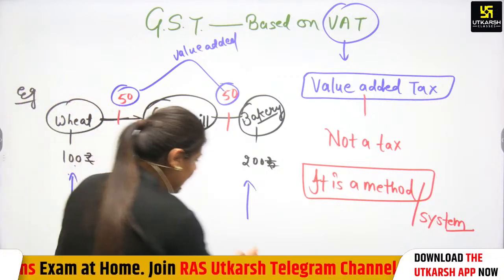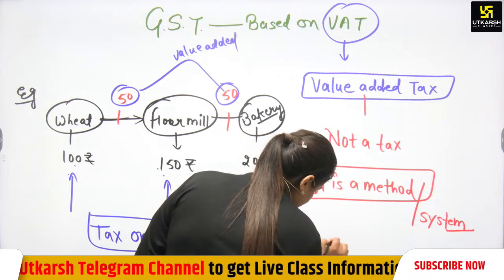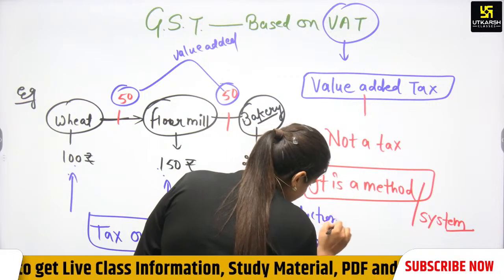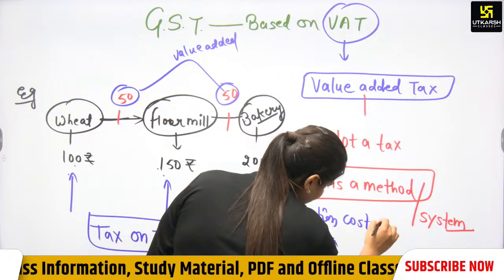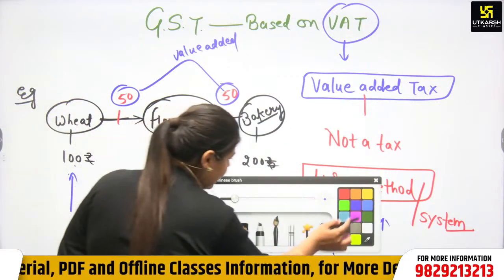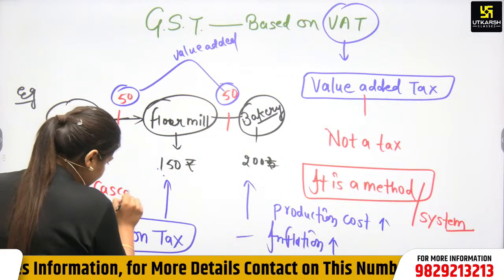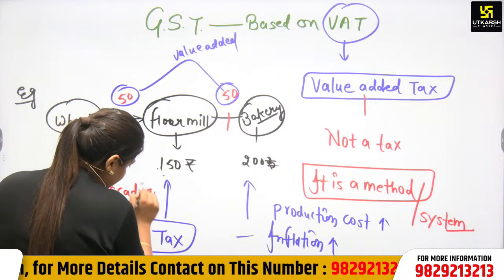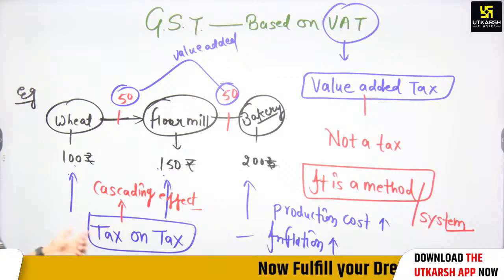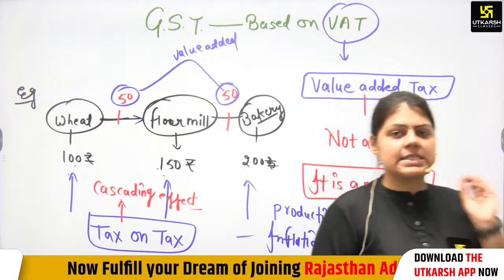The effect is that inflation was created and the production cost was increased because of the tax on tax. This procedure of tax on tax is called the cascading effect. Tax on tax is a procedure, and tax on tax is called cascading effect.